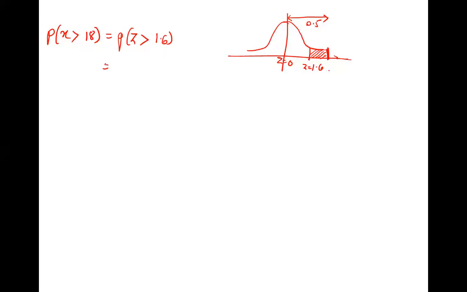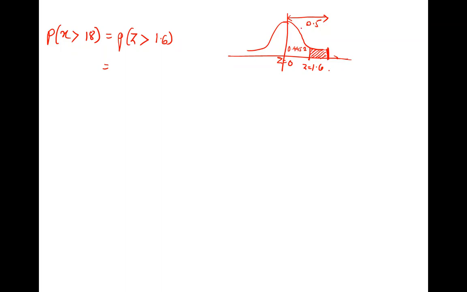Tell me the answer, how can we write? We want this. 0.5 minus 0.4452. Right. We know the 0 to 1.6 area. What is that? 0.4452. Whole we know is 0.5.